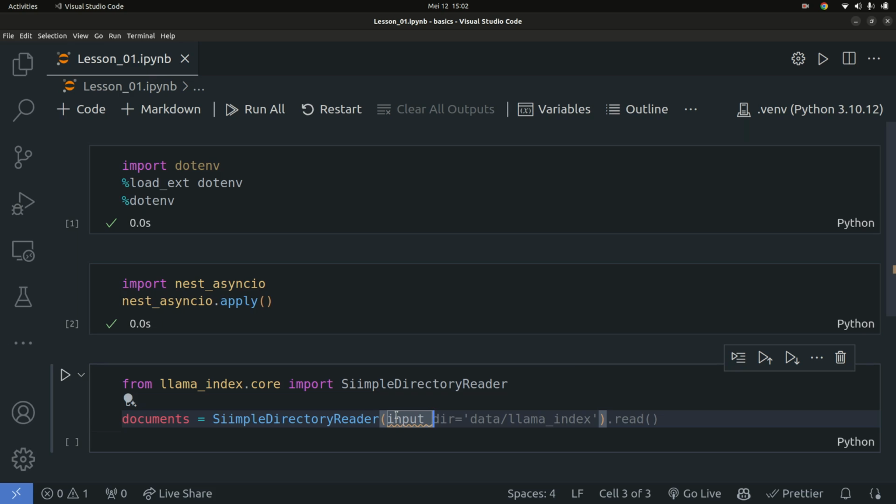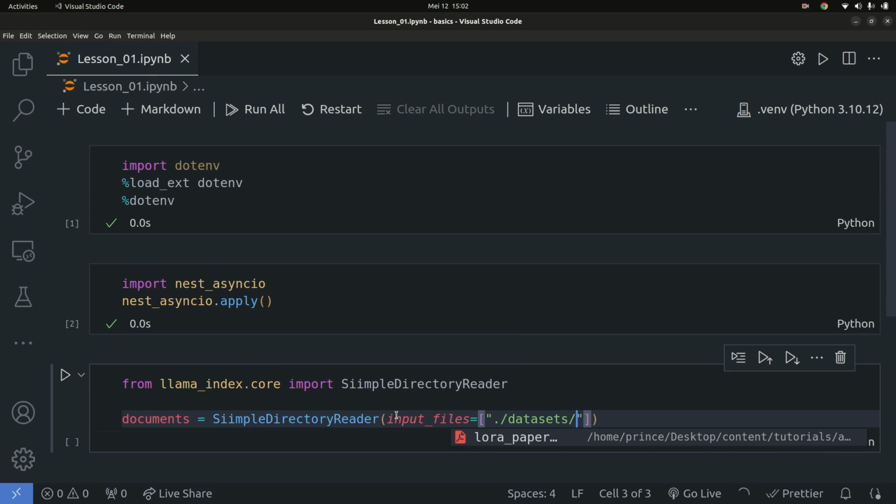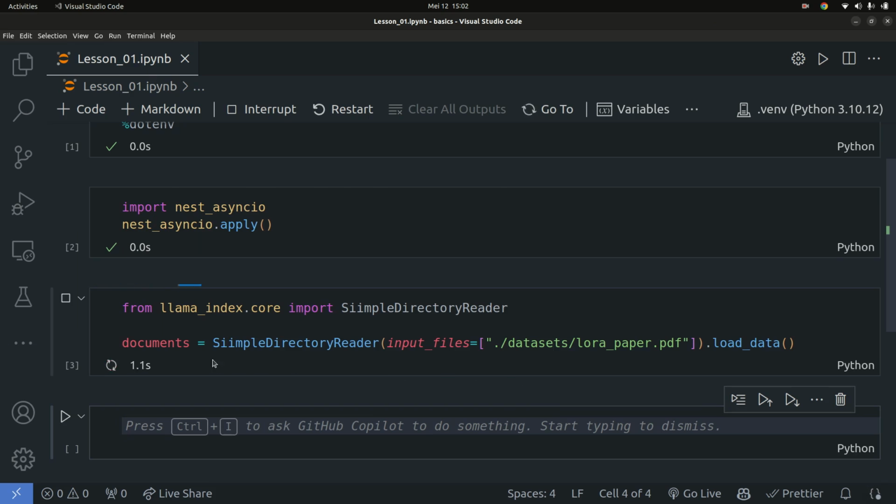I'm going to provide input_files, and this is going to be a Python list. So we're going to specify the data set / LoRA paper. That's basically it. You call the load_data method on this, and that's going to load in that specific file that you want to work with. Once I have that, I'm going to run this, and that should now read that document.